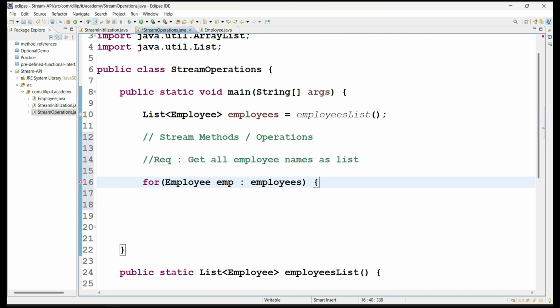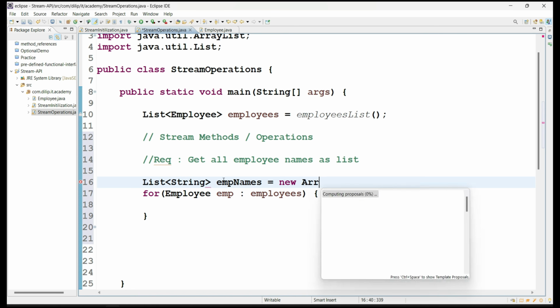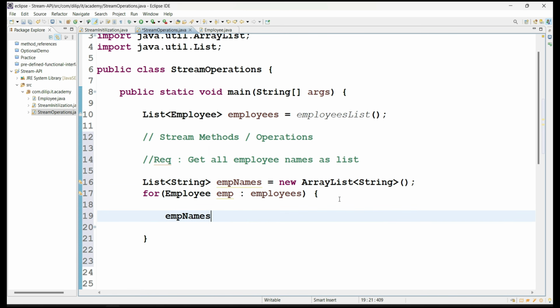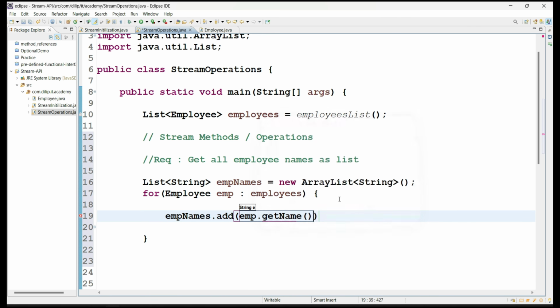And here you write a list of string, because name is a string value. So employee names equals new ArrayList, right? And then we do employeeNames.add, and for every employee, employee.getName.